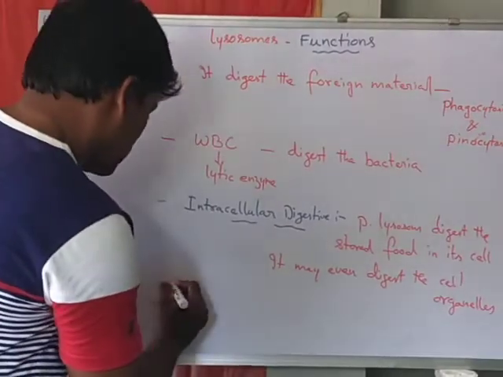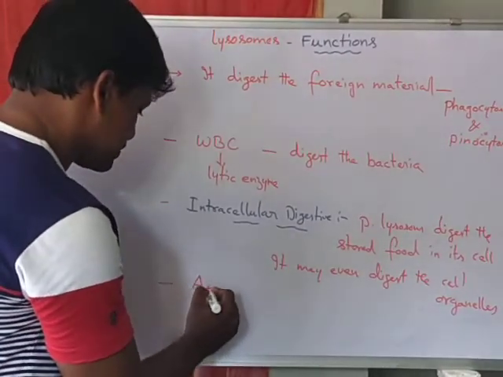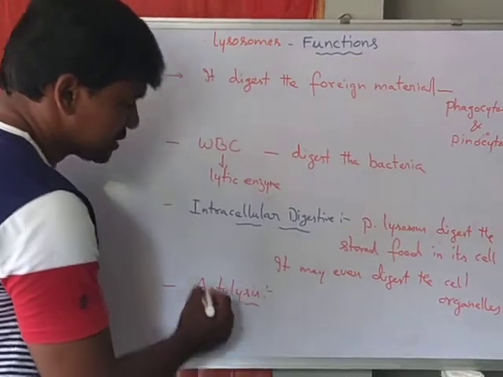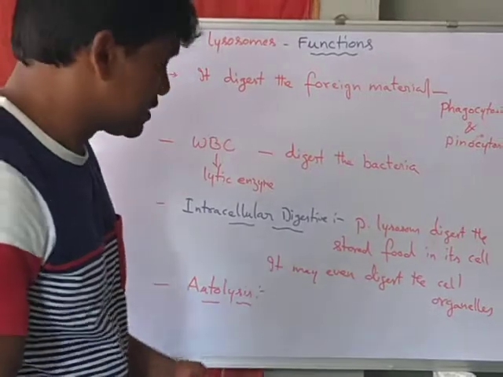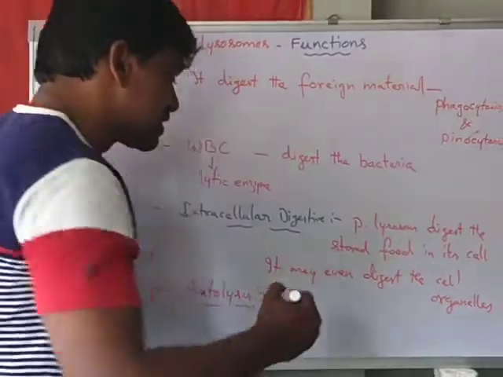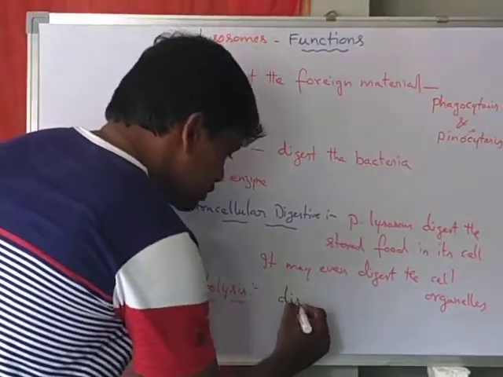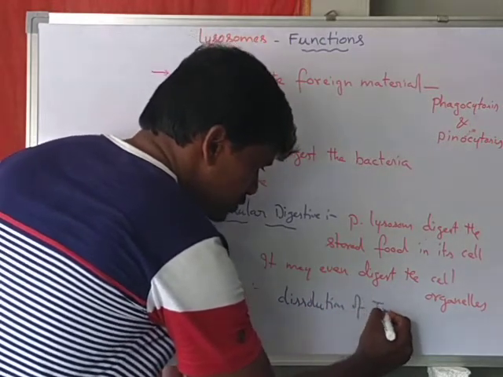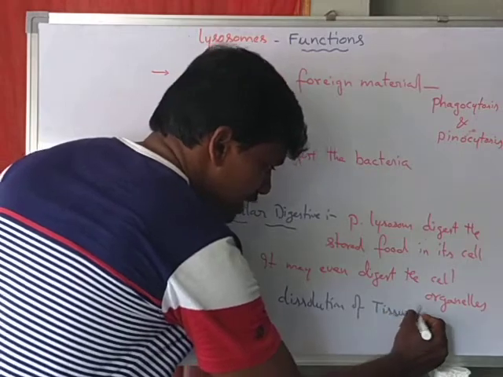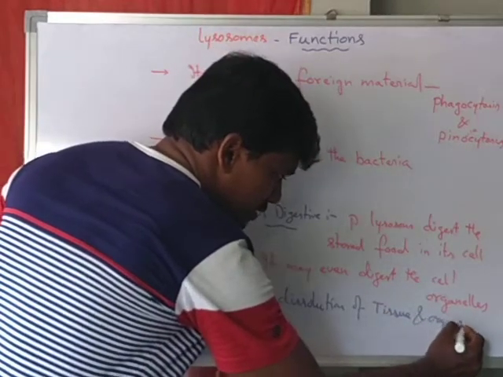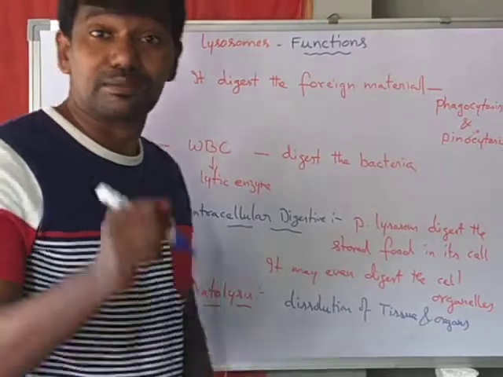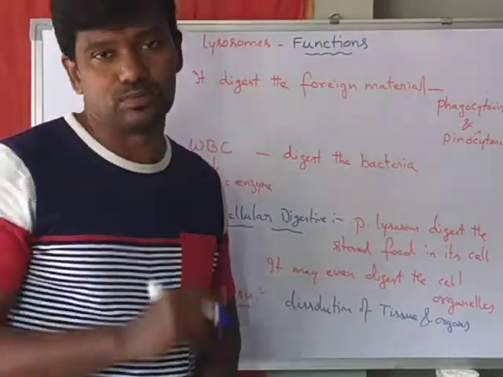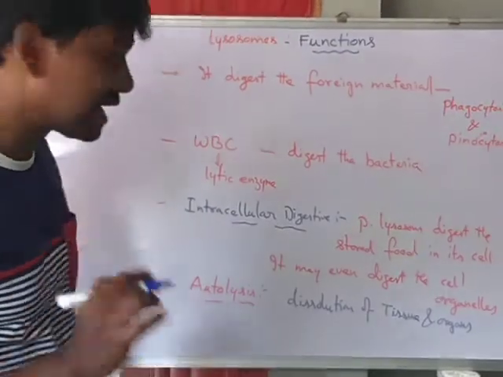And now we know the autolysis. So what is autolysis? Autolysis means dissolution of certain tissues and organs by the lytic enzymes of their own lysosomes.